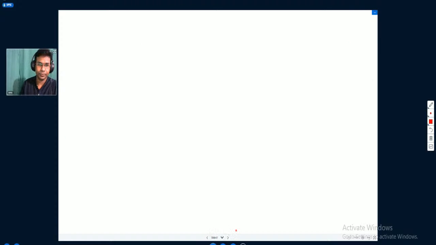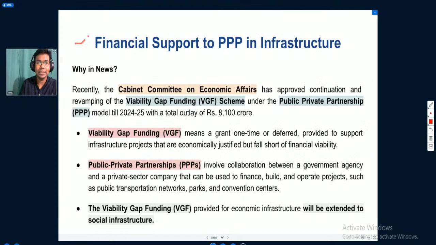Okay, having understood this, let us now understand the next topic, which is financial support to public-private partnerships in infrastructure. We will understand what kind of financial support the government is giving to public-private partnerships in infrastructure projects. So why was it in news?